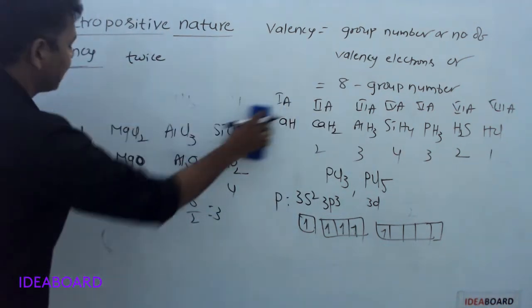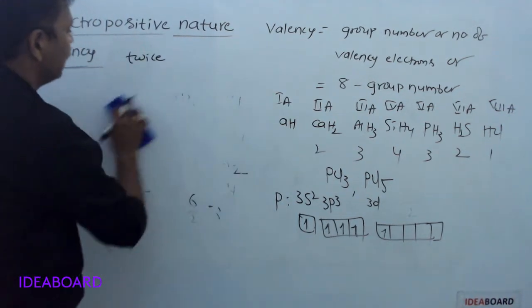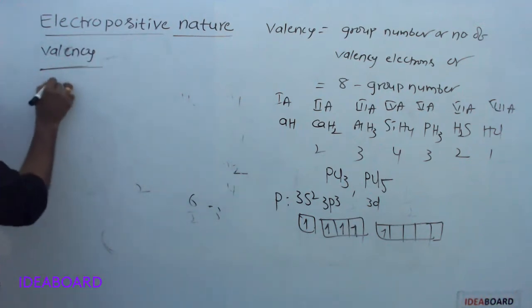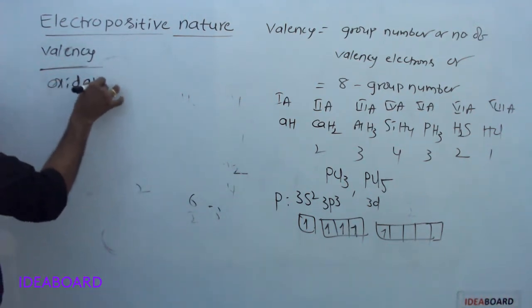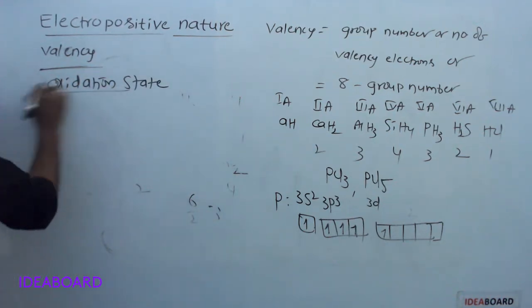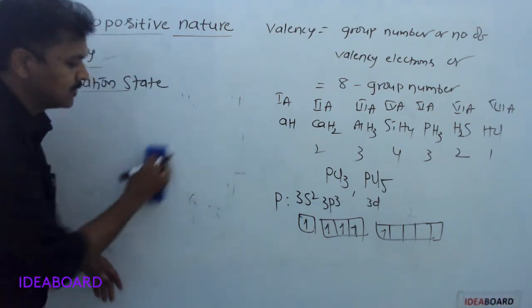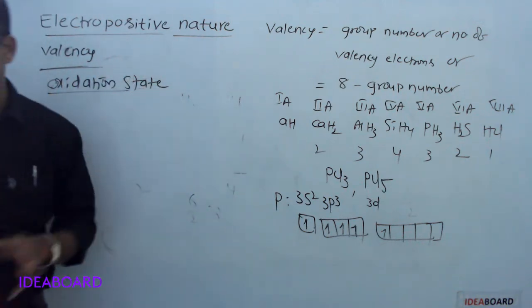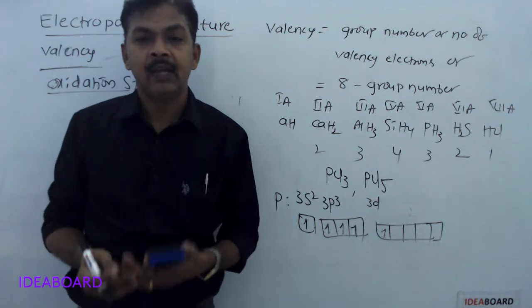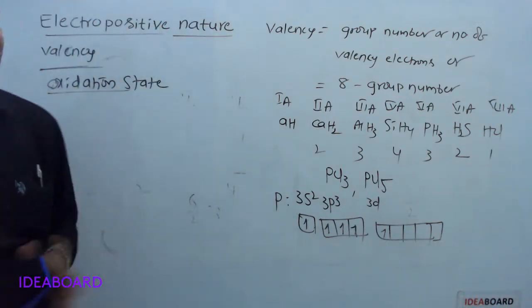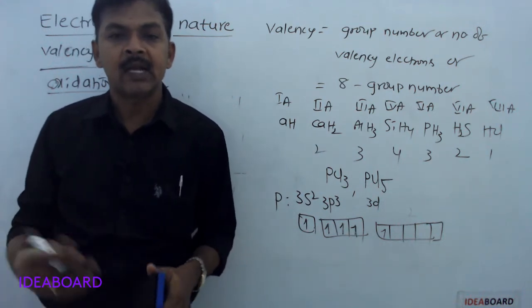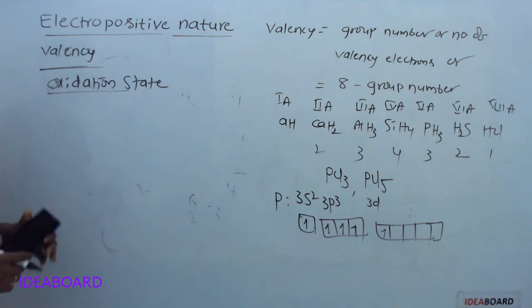But nowadays this valency is replaced by oxidation state. Instead of valency, oxidation state is used. What is oxidation state? Oxidation state means the possible charge present on the atom in a compound.